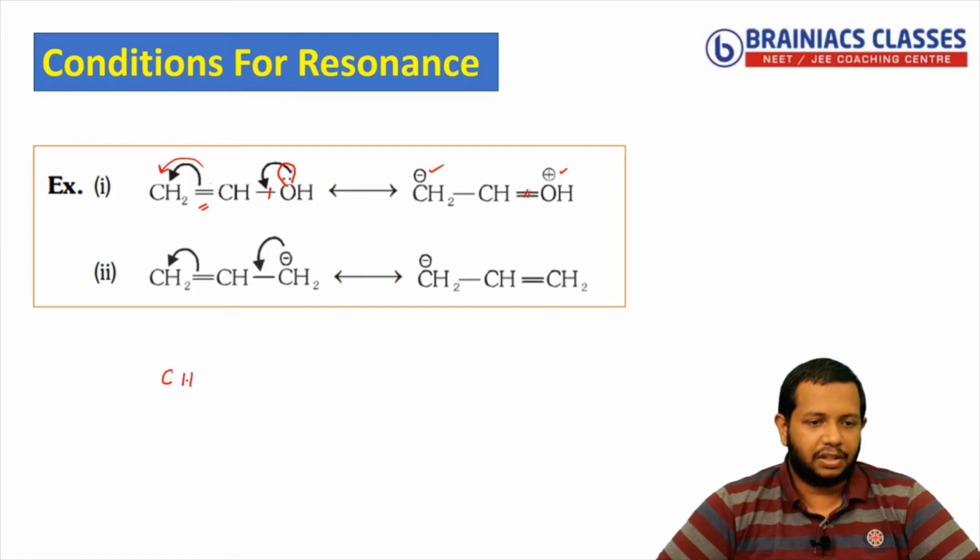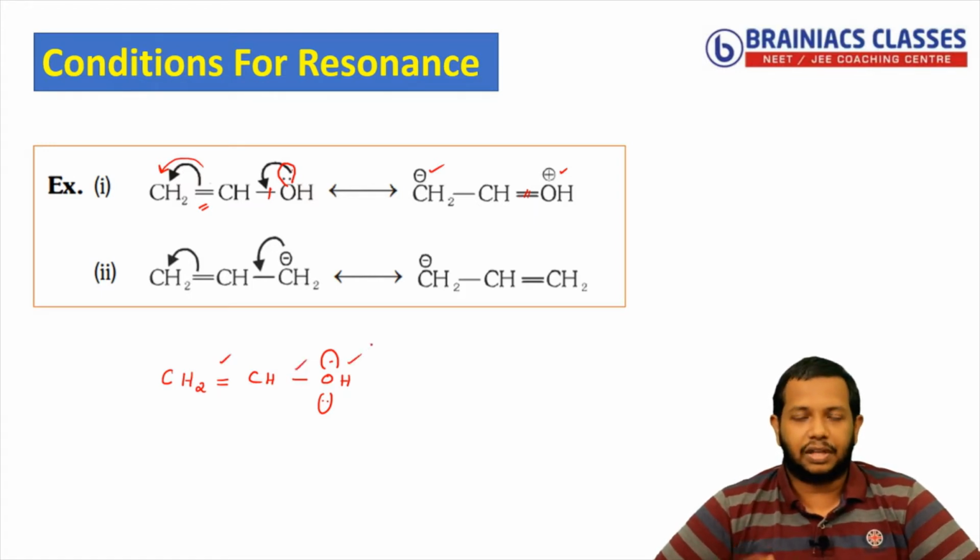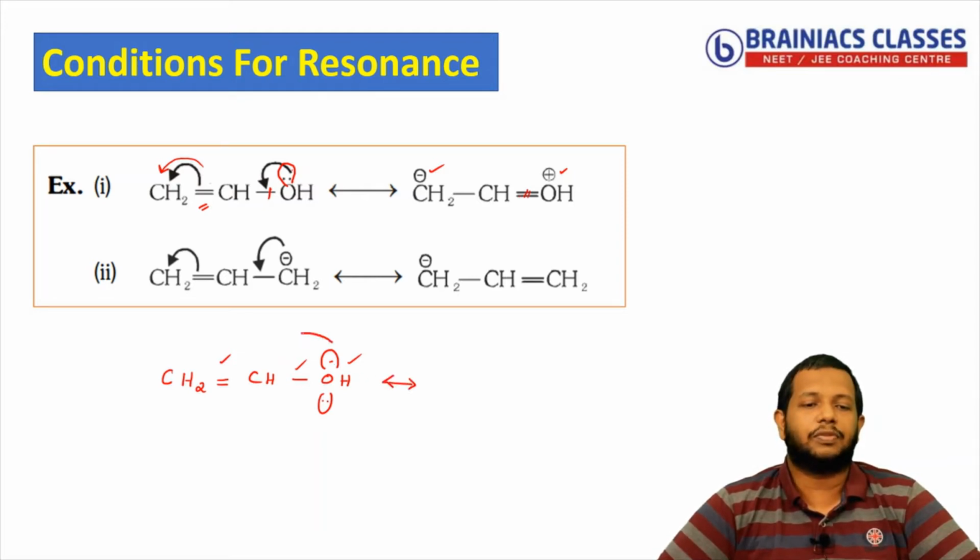Now I will explain the other one. You could see here CH2, double bond CH, OH. So we know that oxygen already has lone pairs present, two lone pairs. So we know that there is a double bond, then a single bond, then a lone pair. So there is a conjugation, correct? So as per the rule, what should happen? You know that the lone pair should shift towards the pi bond. So the lone pair, first step, we will draw that. CH will become a double bond with OH. So the lone pair has moved in this direction. So this becomes a double bond, and this becomes positive charge.